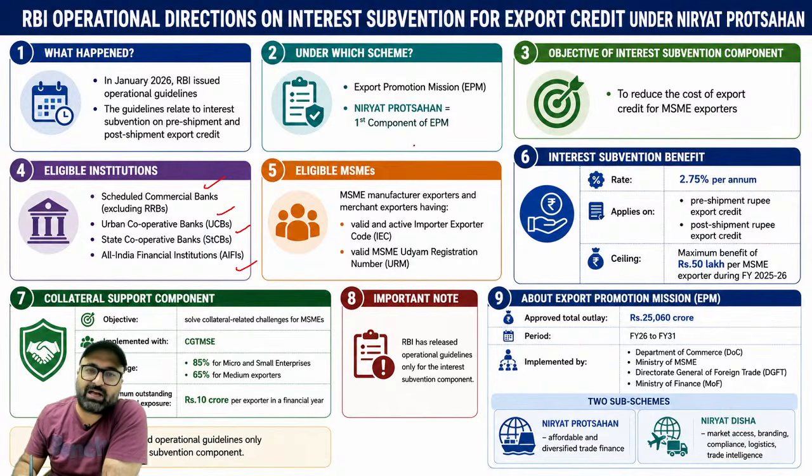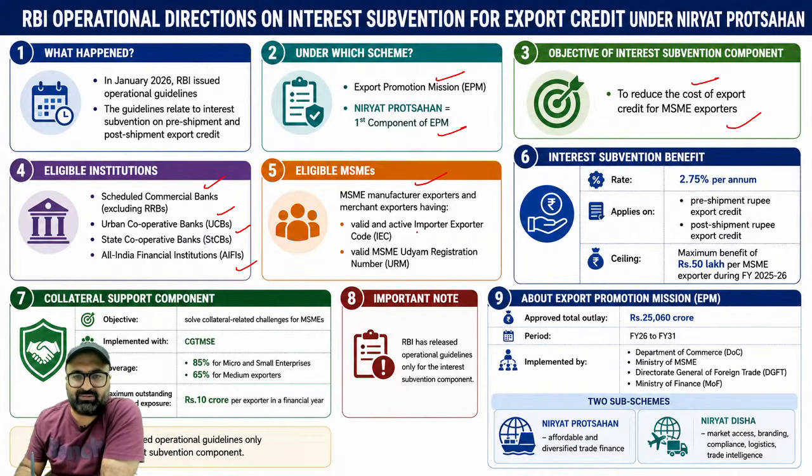Niryat Protsahan, it is the first component of export promotion mission. It is basically to reduce the cost of export credit for the MSMEs. Eligible MSMEs are the manufacturer exporters and merchant exporters having valid and active importer exporter code and valid MSME उद्यम registration number. तो वो जो मैन्युफैक्चरर एक्सपोर्टर है या फिर मर्चेंट एक्सपोर्टर है, उसके पास वैलिड एंड एक्टिव इंपोर्टर एक्सपोर्टर कोड है और वैलिड एमएसएमई उद्यम रजिस्ट्रेशन नंबर है, they are allowed under this particular scheme.